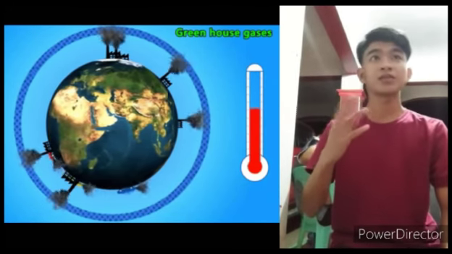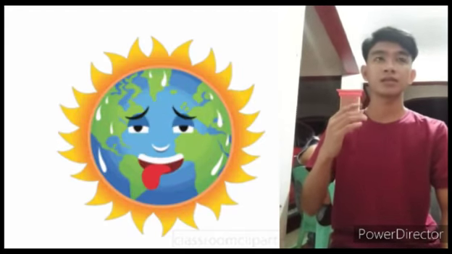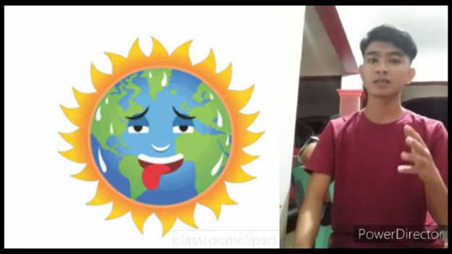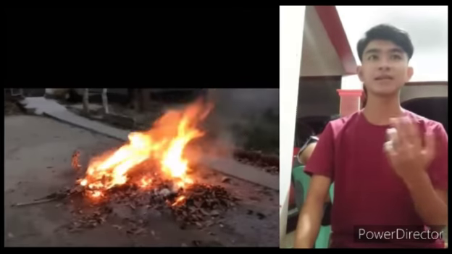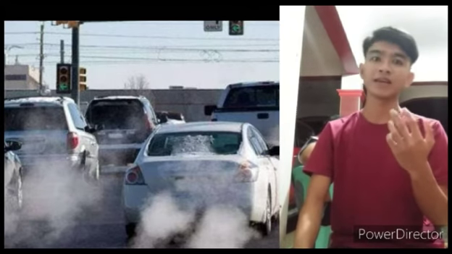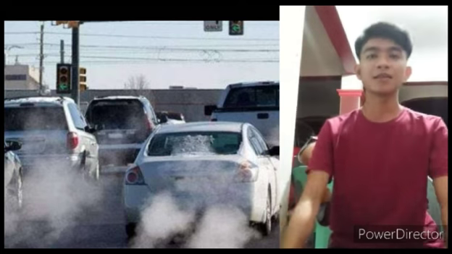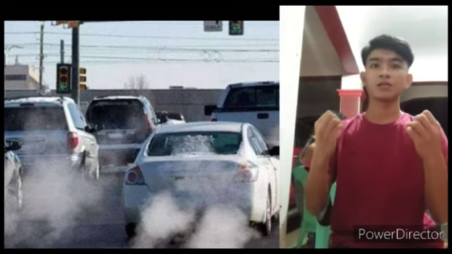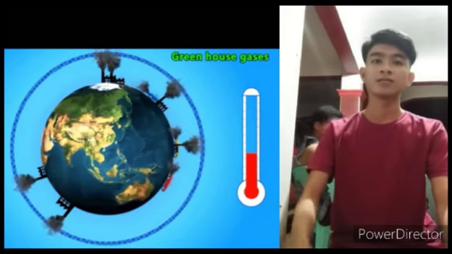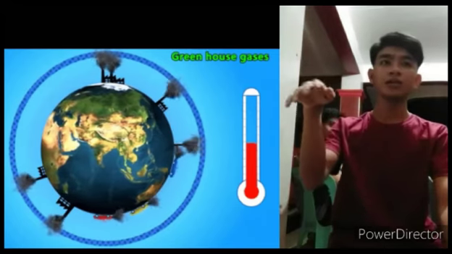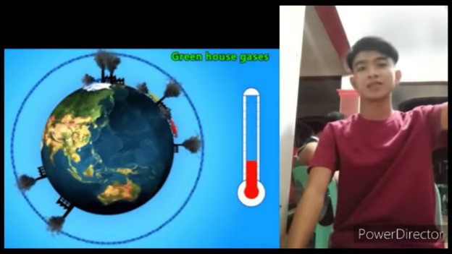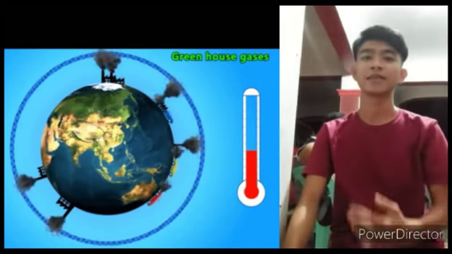This topic shows that the earth is getting hotter and hotter because of human activities like burning plastics, factories, and vehicles. This kind of smoke will destroy the ozone layer, and nothing will cover the earth, and that's why the heat of the sun is getting hotter and hotter.